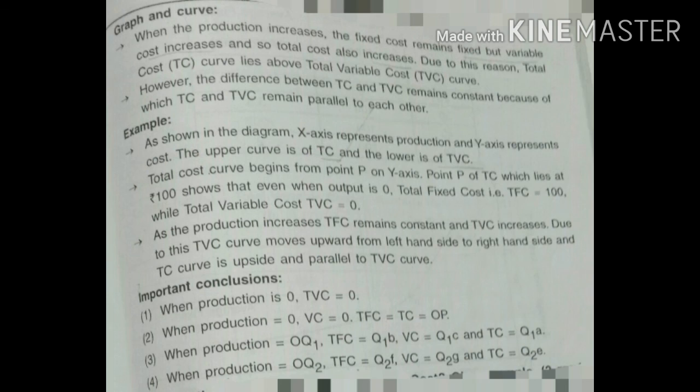Now when production is OQ1, that is 0 to 10 production, TFC is equal to Q1B, VC is equal to Q1C and TC is equal to Q1A. When production is equal to OQ2, TFC is equal to Q2F, VC is equal to Q2G, and TC is equal to Q2E.